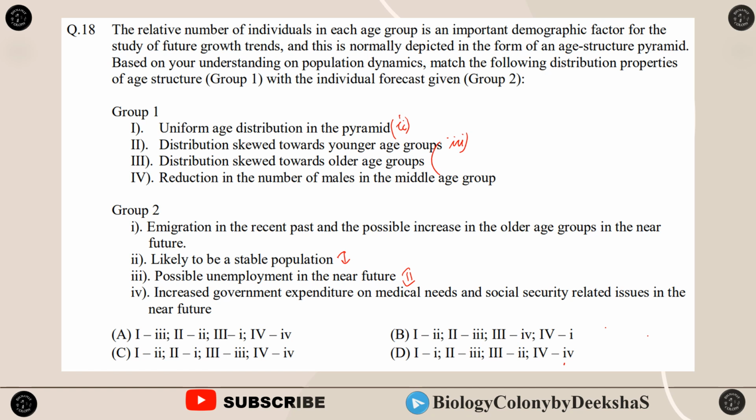Next is distribution skewed towards older age groups. Well, this will lead to increased government expenditure on medical needs and social security related issues in the near future. So third goes with the fourth one. Next is reduction in the number of males in the middle age group. Well, emigration in the recent past and the possible increase in the older age groups in the near future. Yes, this could be a possibility. So option B is correct.